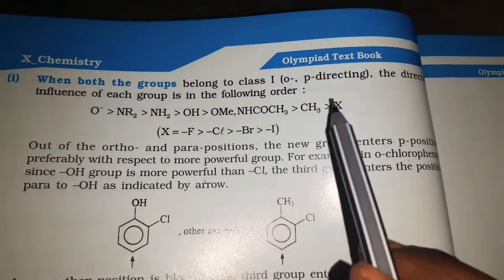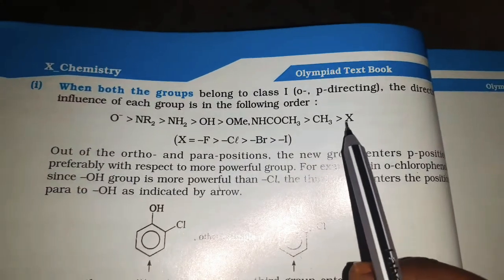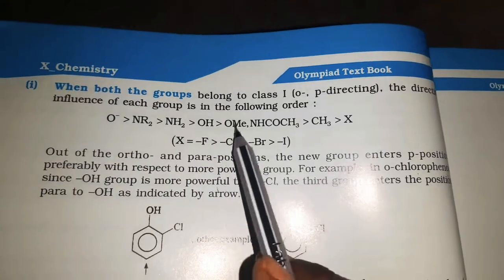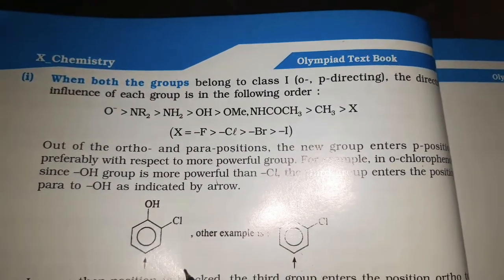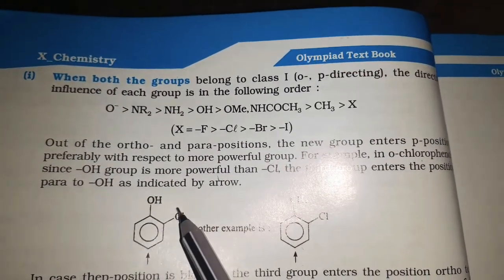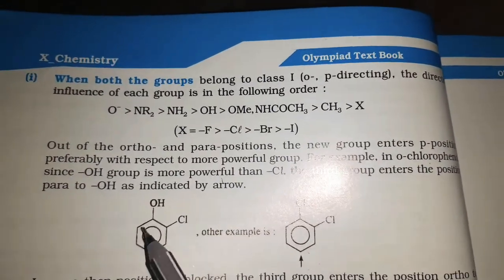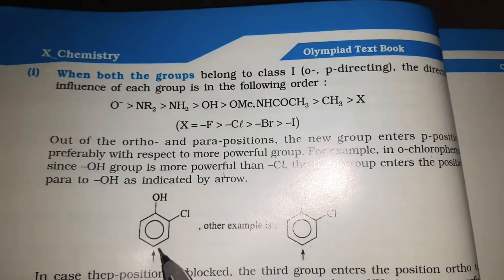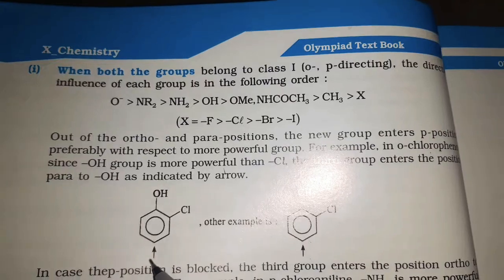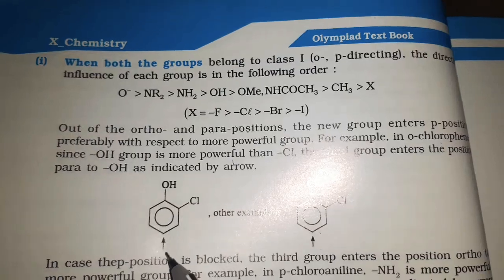Just look at this order, friends. OH and Cl are there. Cl is a halogen, and halogens have the least priority, so just ignore it. In this case we have to give priority to OH, which is ortho para directing, so the substituent will get attached at either the ortho or para position. But we already discussed that compared to the ortho position, para is more predominant, so the third substituent should get attached at this para position.